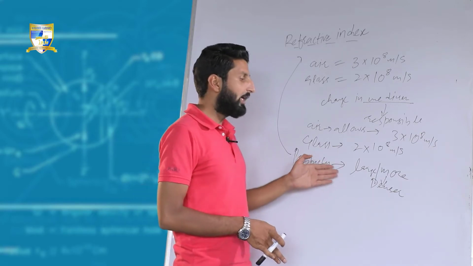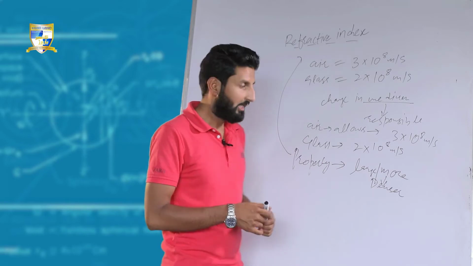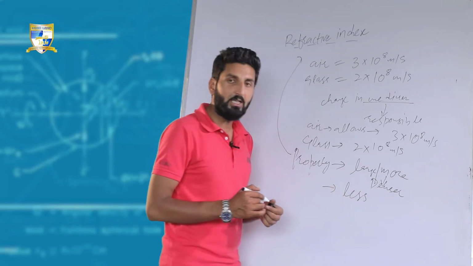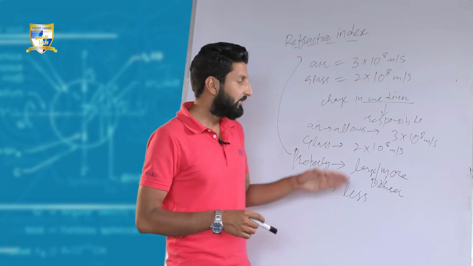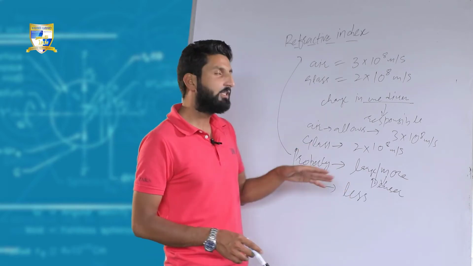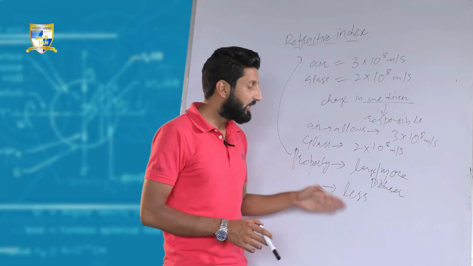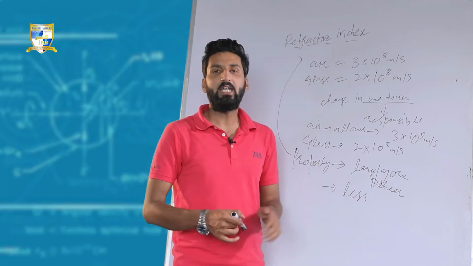The speed of light through this medium would be less. Similarly, the lesser the value of this property, that means if the numerical value of this property is less, it suggests that the medium is rarer, the medium is getting rarer.